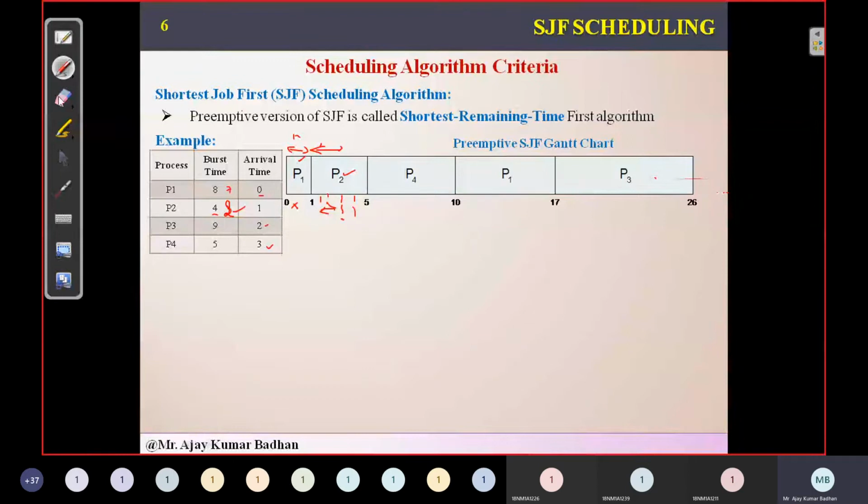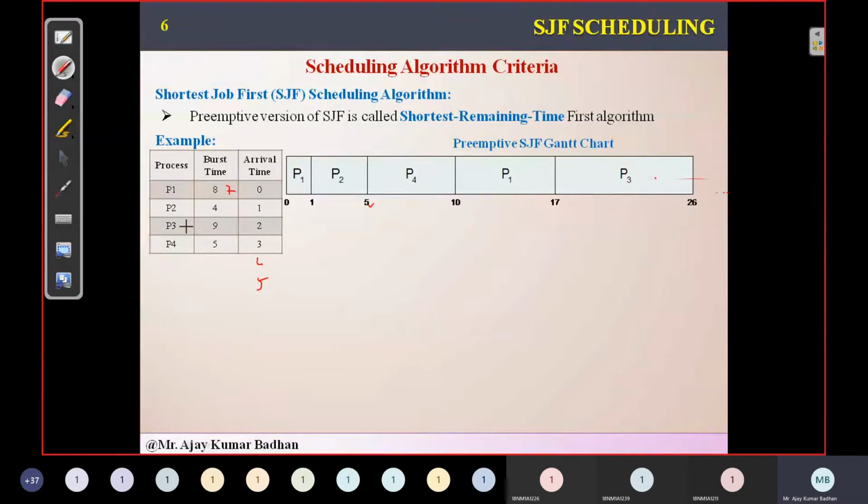So P2 completed. How much time is required by P2 in total? 4 milliseconds, so 4 plus 1 is 5. After 4 milliseconds, at 5 milliseconds, we did not get any new process, so we can directly go ahead.